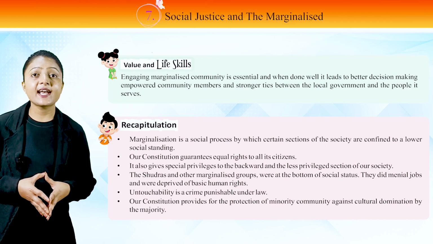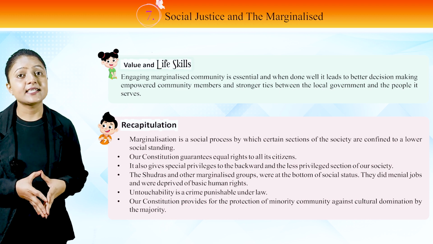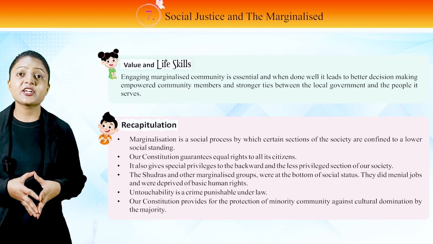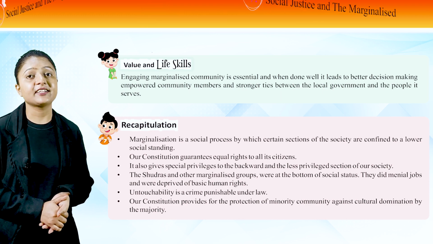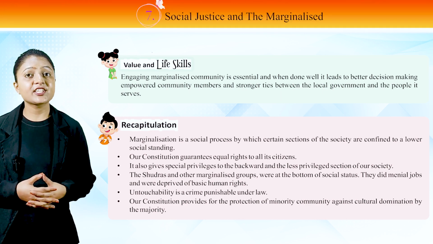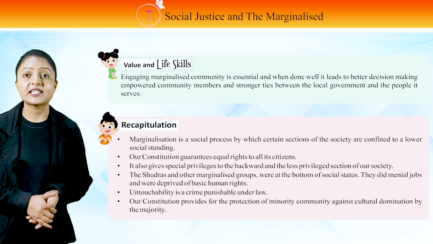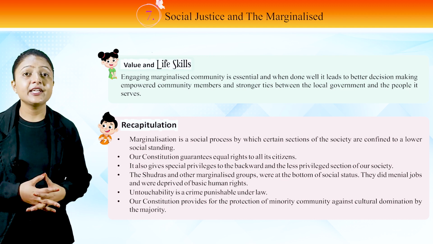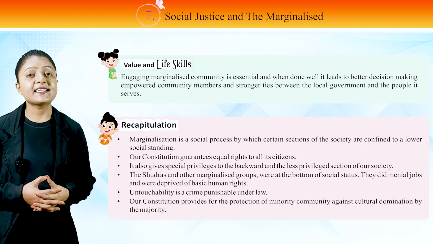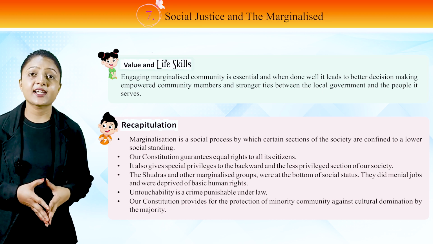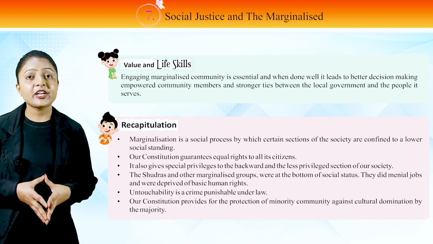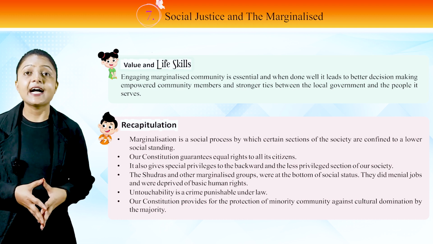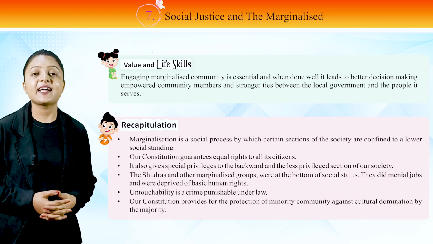Our constitution guarantees equal rights to all its citizens. It also gives a special privilege to the backward and the less privileged sections of our society. The Shudras and the other marginalized groups were at the bottom of social status. They did menial jobs and were deprived of basic human rights. Untouchability is a crime punishable under law. Our constitution provides for the protection of minority communities against cultural domination by the majority.